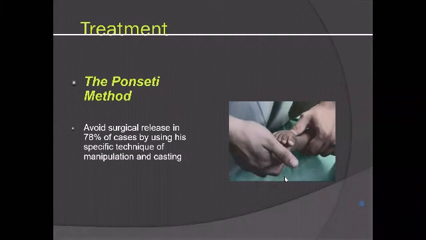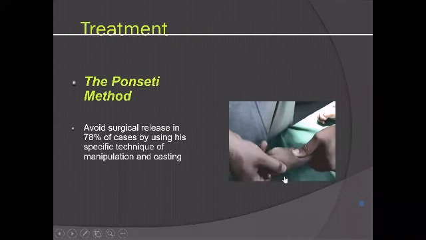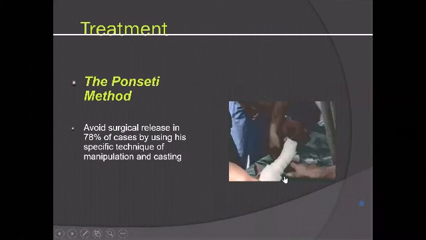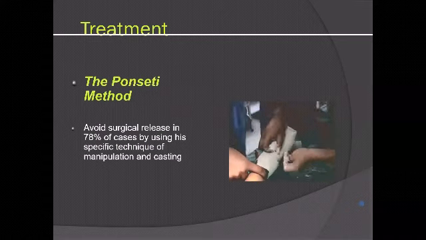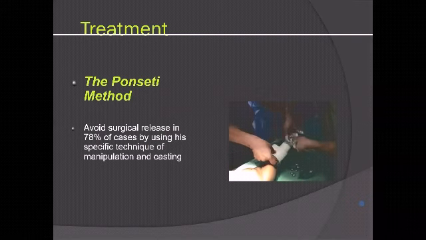So what you do is elevate the first ray, put your hand under the first metatarsal head and against the fixed talus, supinate and abduct, supinate and abduct, and then you will start getting your correction. So the first plaster is in exaggerated supination, then use a very thin layer of cotton and do a below knee plaster first.